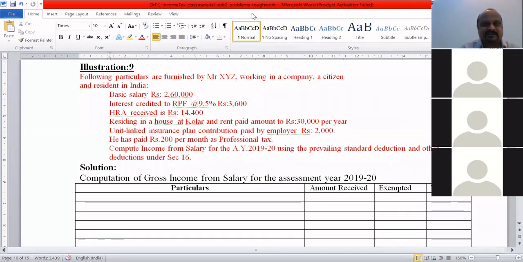Okay, let us go to the next problem, illustration number 9. See the problem here. Read the problem.